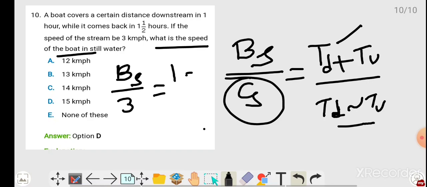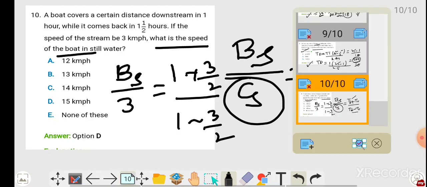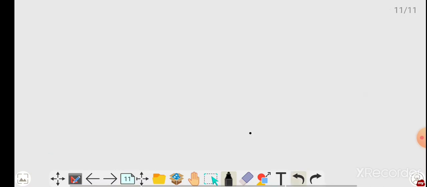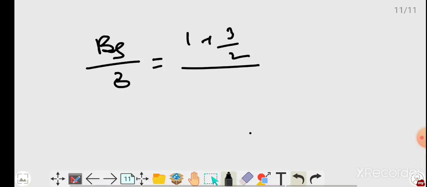So 1 plus 3 by 2, and below 1 minus 3 by 2. So boat speed by 3 equals 2 plus 3 by 2 upside, again 2 minus 3 by 2 downside.